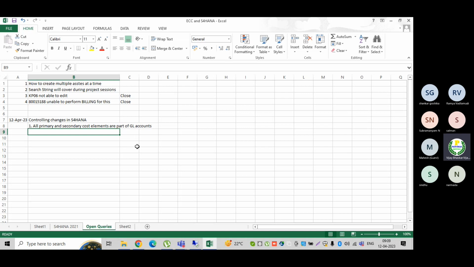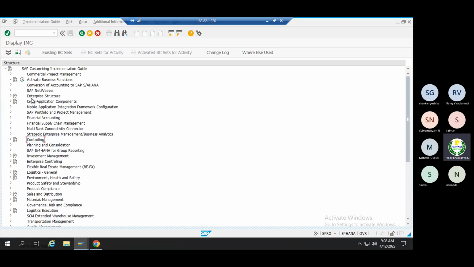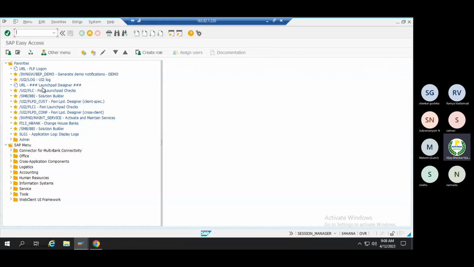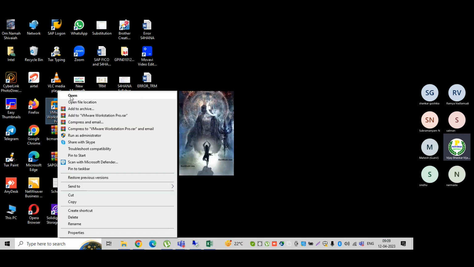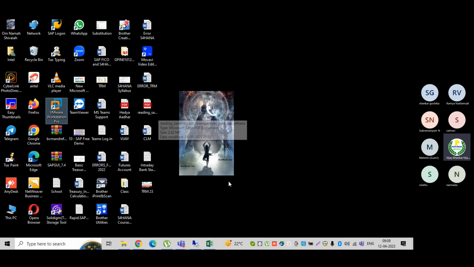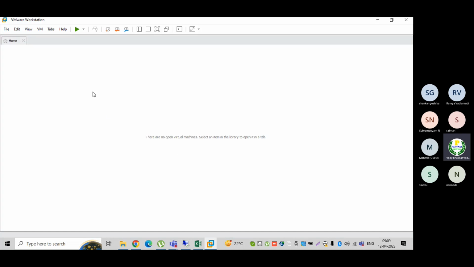Okay, now you can see here, whenever we are creating any GL account, first let me go to the path as easy access. I have already explained, but now once again let me open the ECC system so that it will have clear visibility for us.